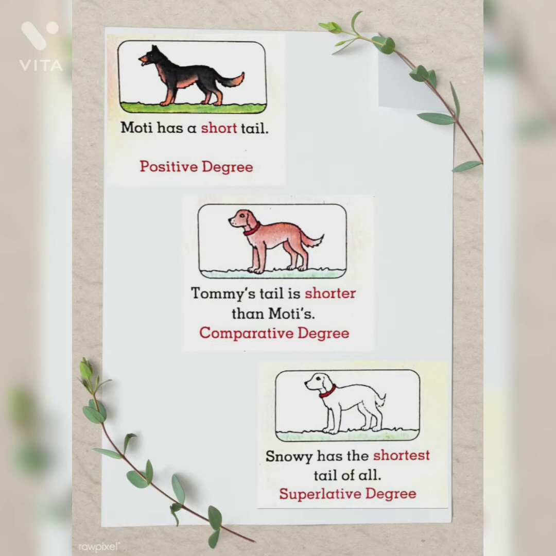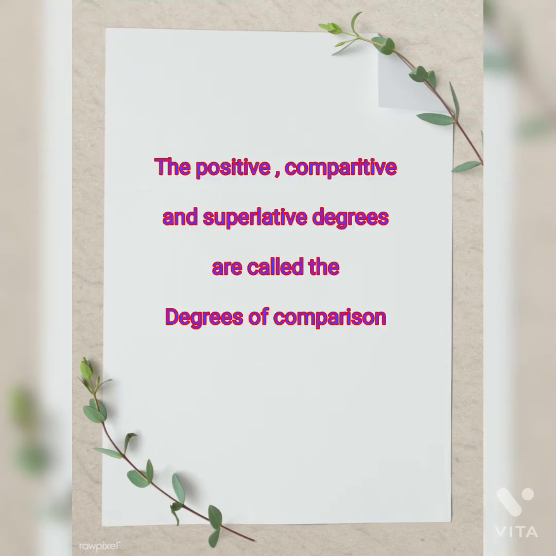And the third one is, Snowy has the shortest tail of all. Here we can see among these three dogs, Snowy, the last dog, has got the shortest tail. So we are comparing with the other two dogs and telling that Snowy has got the shortest tail, that is the superlative degree. So children, the positive, comparative and superlative degrees are called the degrees of comparison.